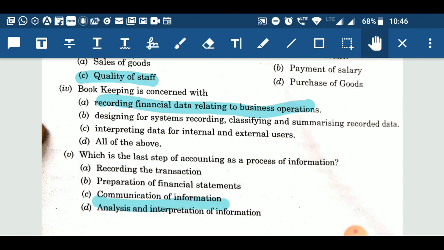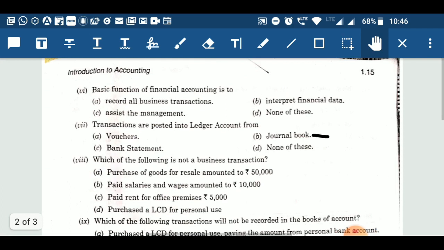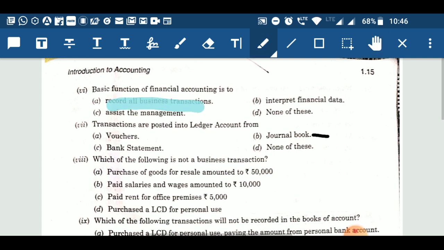Now next, basic function of financial accounting is to first, record all the business transactions. Second, interpret financial data. C, assist the management. D, none of this. Again, basic function is related with bookkeeping, and the basic function of accounting is to record all financial transaction. Therefore, basic function is record all business transaction. It means option A is correct.